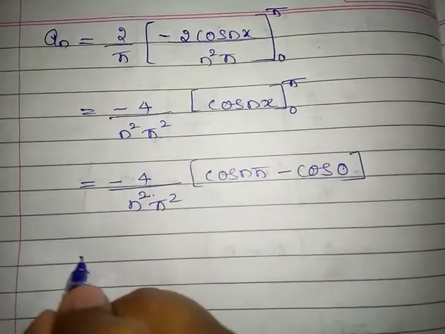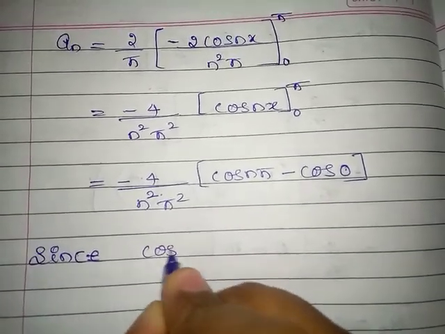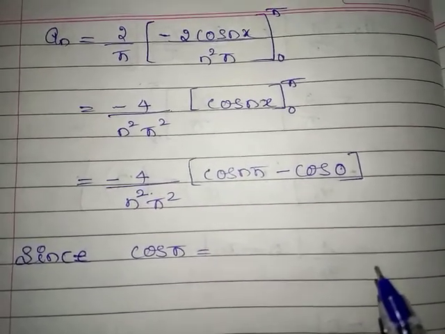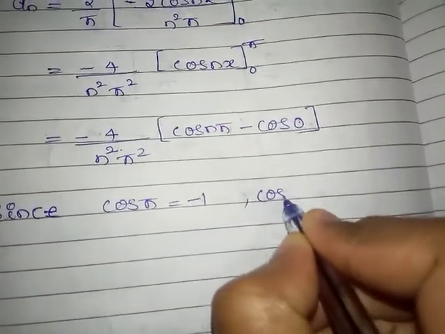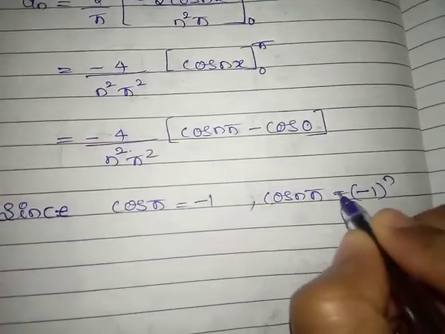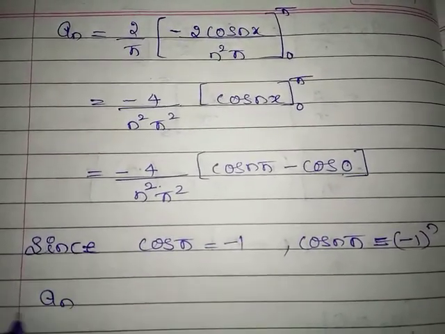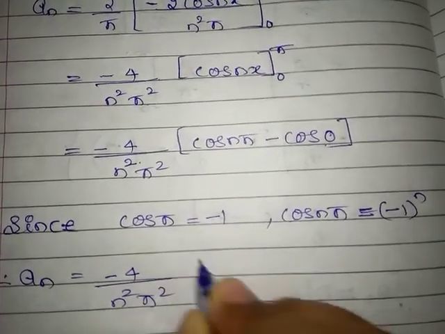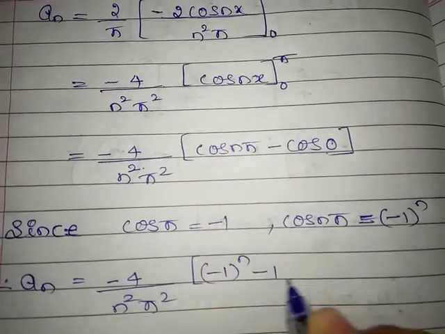Okay, we know that cos pi value is minus 1. But here we have cos n pi, therefore it is minus 1 raised to n, and cos 0 is 1. Therefore an is equal to minus 4 by n square pi square into minus 1 raised to n minus 1.